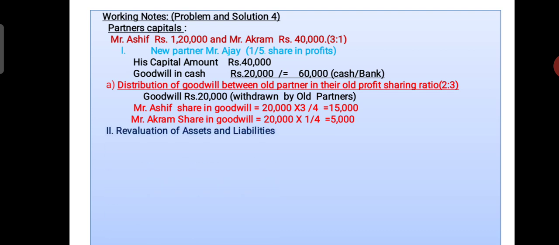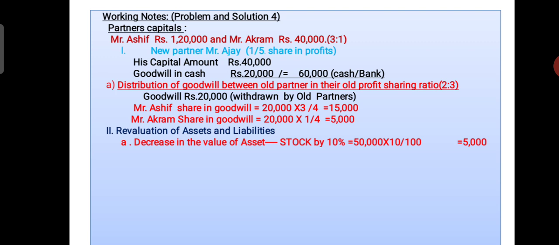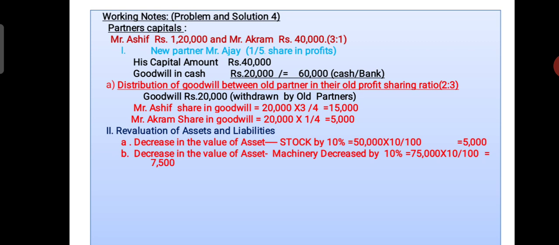Next, revaluation of assets and liabilities. Under this head, there is a decrease in the value of asset stock by 10%. Stock value is 50,000, and at the rate of 10% we get 5,000. This amount should be reduced from stock value. Similarly, machinery is depreciated by 10%.